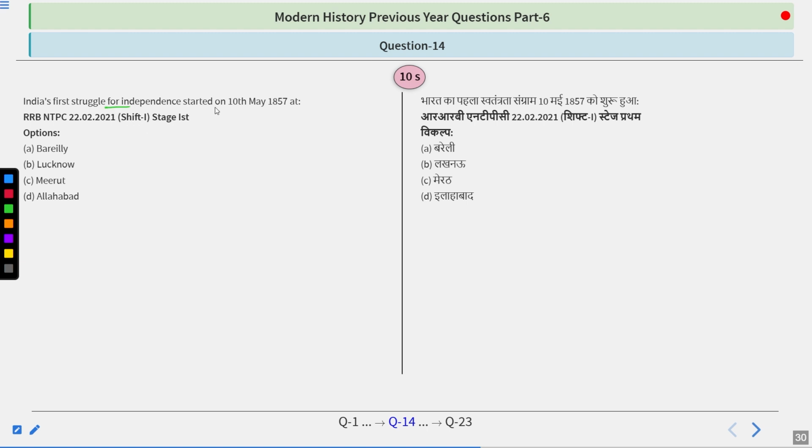India's first struggle of independence started on 10th May 1857 at Bareilly, Lucknow, Meerut or Allahabad. Try to think about this.